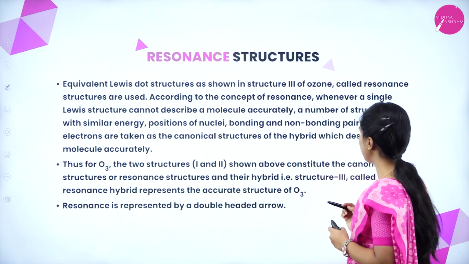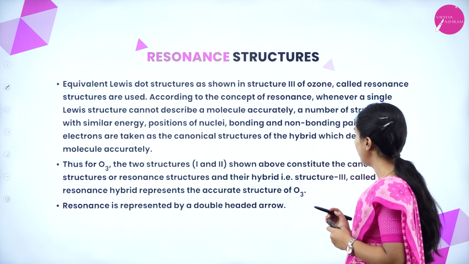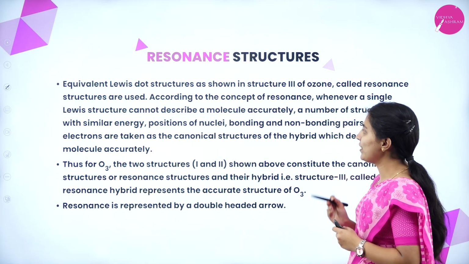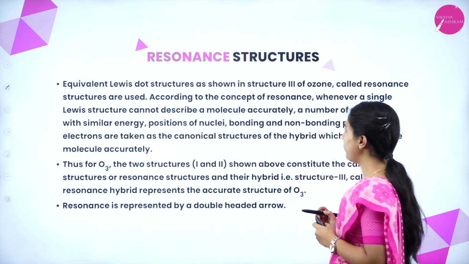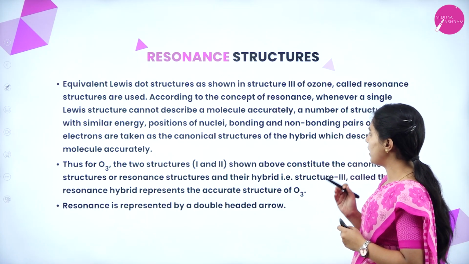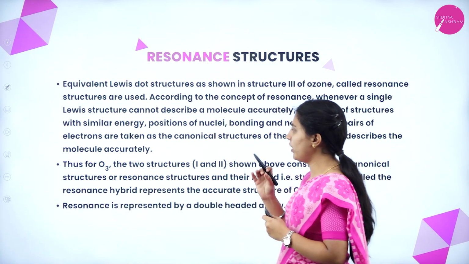According to the concept of resonance, whenever a single Lewis structure cannot describe a molecule accurately, a number of structures with similar energy, positions of nuclei, and bonding and non-bonding pairs of electrons are taken as the canonical structures of the hybrid, which describes the molecule accurately.